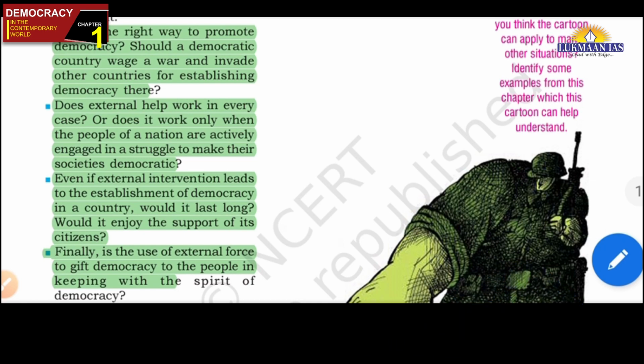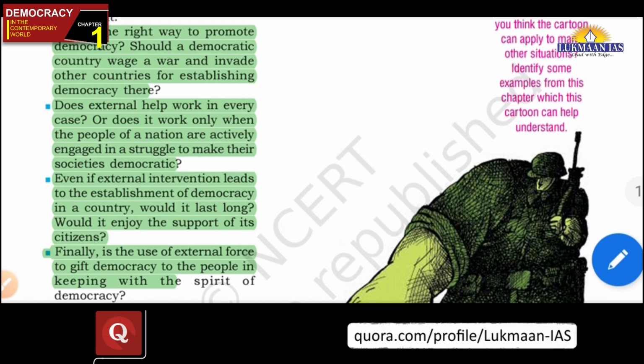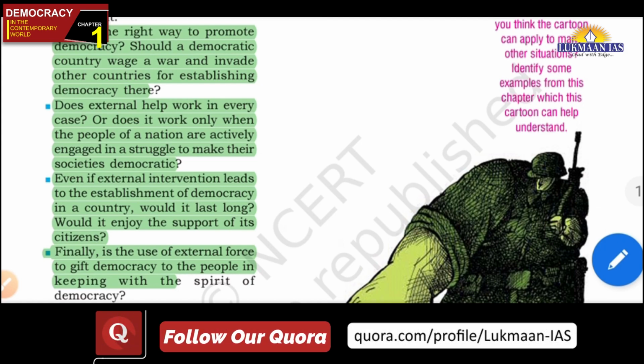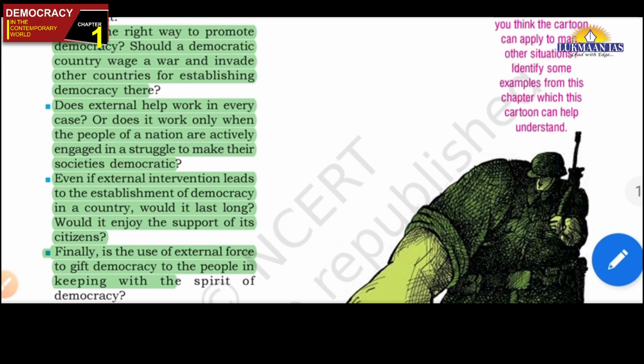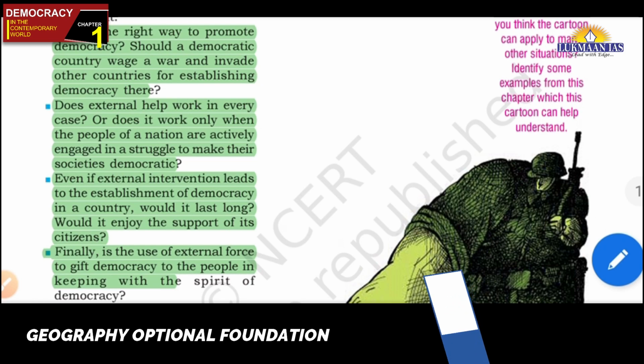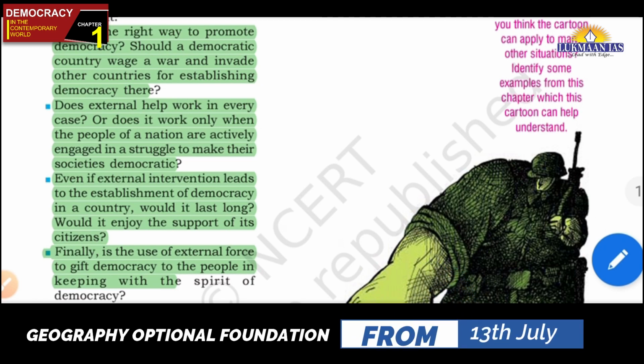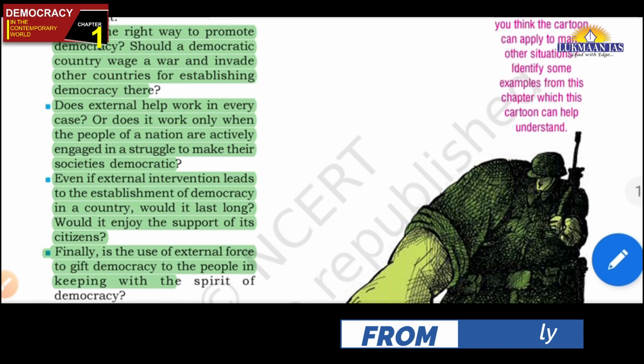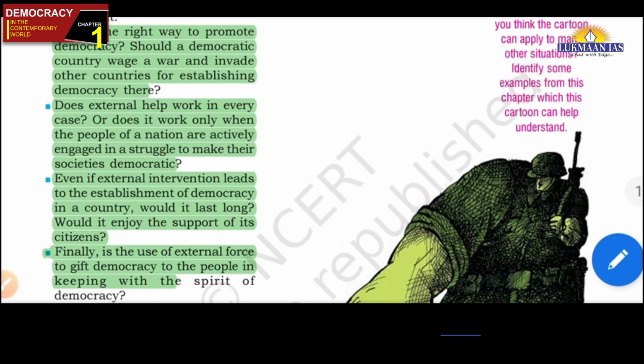The answer to the first question should be that it is not a good way to promote democracy. Democracy should not be promoted by waging a war. Waging a war is against democracy, because democracy is about deliberation and discussion, not about waging war. The second thing is, does external help work? External help may not help, because in the case of Iraq, there is no democracy even today. So external help may not help in establishing a successful democracy, friends.